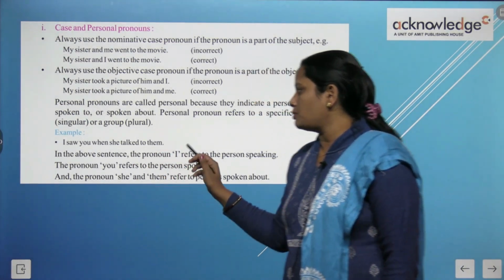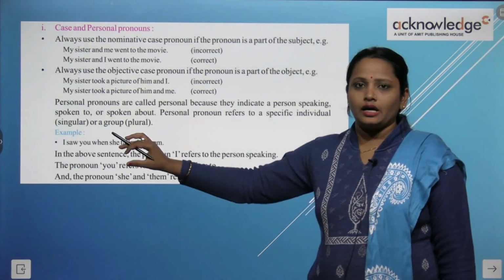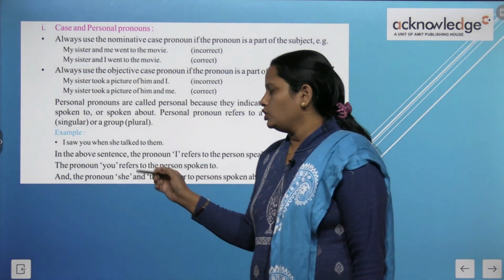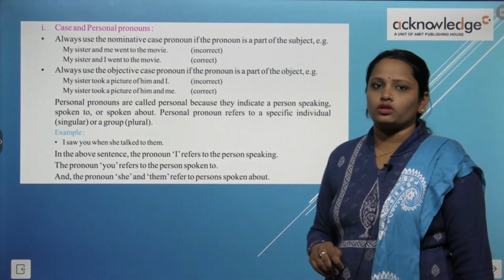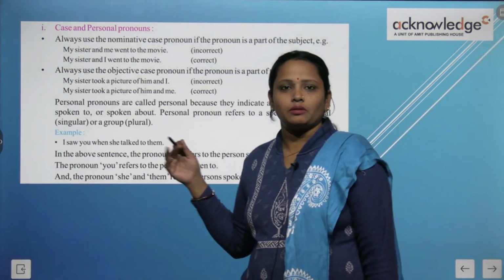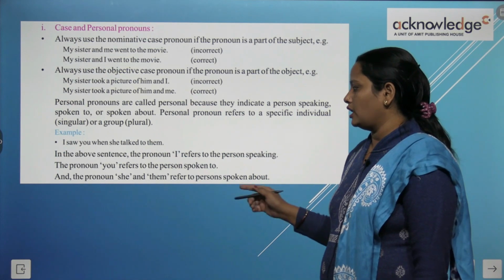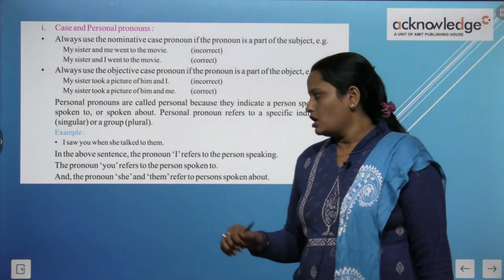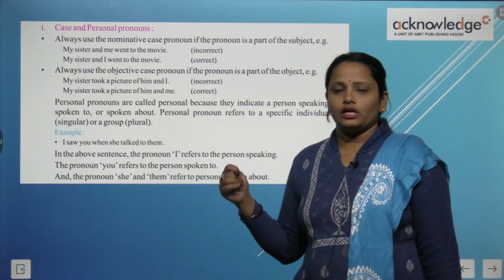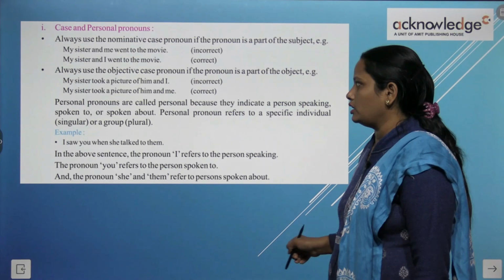In the above sentence the pronoun I refers to the person speaking. Here I means the person who is speaking. The pronoun you refers to the person spoken to. Here, the pronoun you refers to the person who is being addressed. And the pronouns she and them refer to the persons spoken about. Here she and them mean the persons who are being talked about.